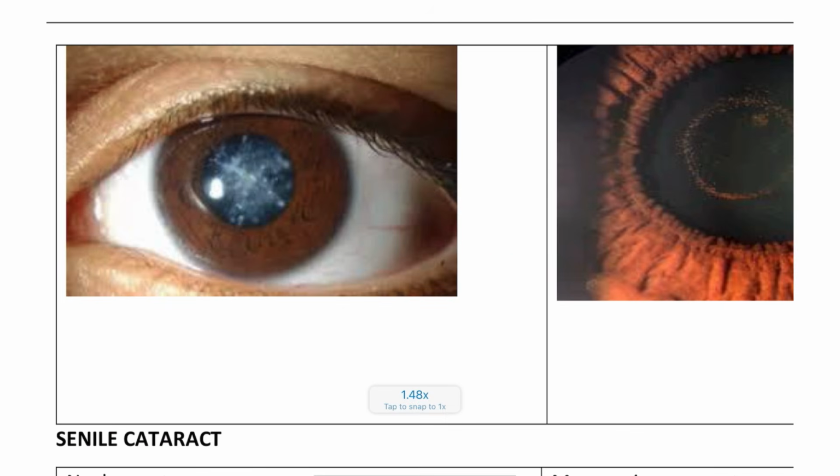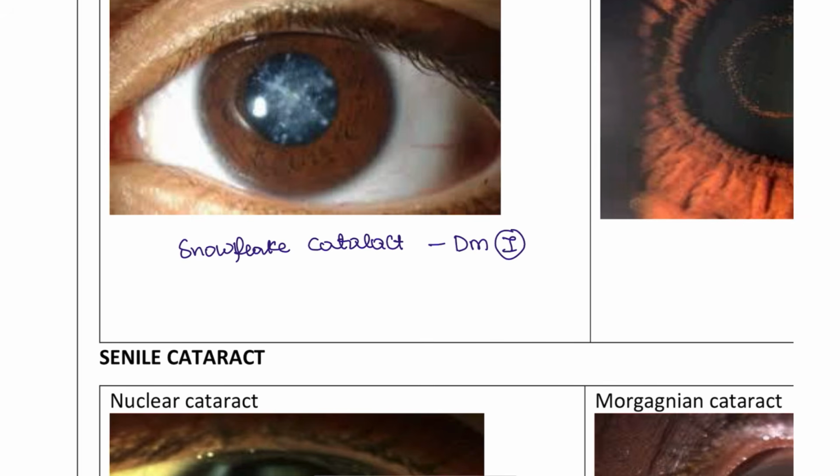Next, moving on to another type of cataract that you can see. This is the snowflake cataract. And this snowflake cataract is seen in patients with diabetes type 1. Okay, it is not type 2, it is diabetes type 1.